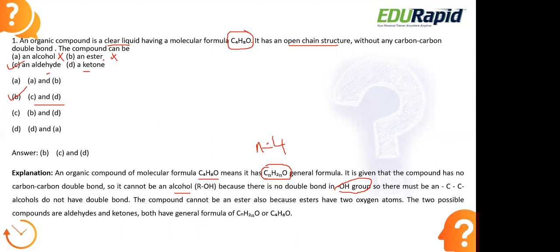Now the final compound has 2 possibilities. It can be an aldehyde or it can be a ketone, where both aldehyde and ketone have the general formula CnH2nO. So both aldehydes as well as ketones have the same general formula, which is equal to the given molecular formula of this compound. So the right option is aldehyde or ketone.